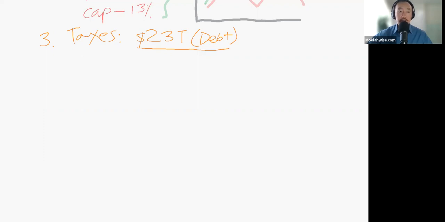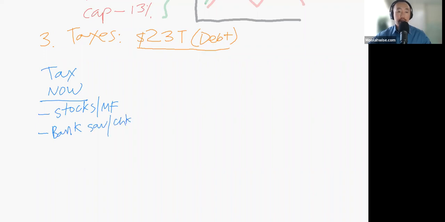So let's say the first bucket is what we call tax now. In this bucket, we have stuff like stocks, mutual funds, and then over here we have bank savings and checking.